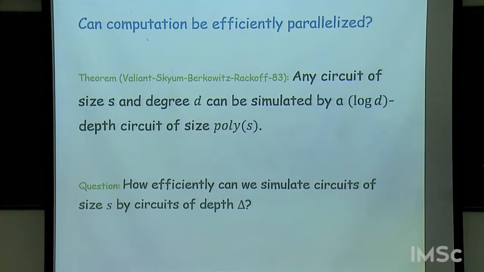So if I start with a circuit of size s, if I want to reduce the depth to delta, what is the price I must pay in terms of the size of the new circuit? And for this more refined question, we don't have the answer. So this is still open, but we have some partial answers, and I will present that today.